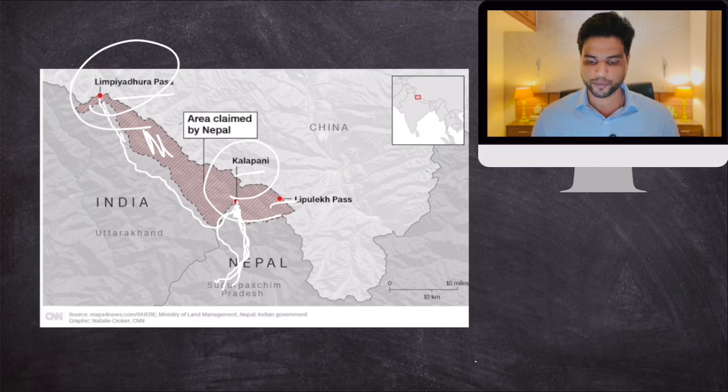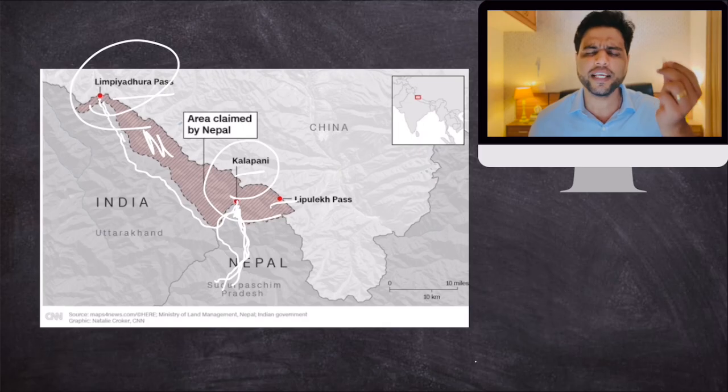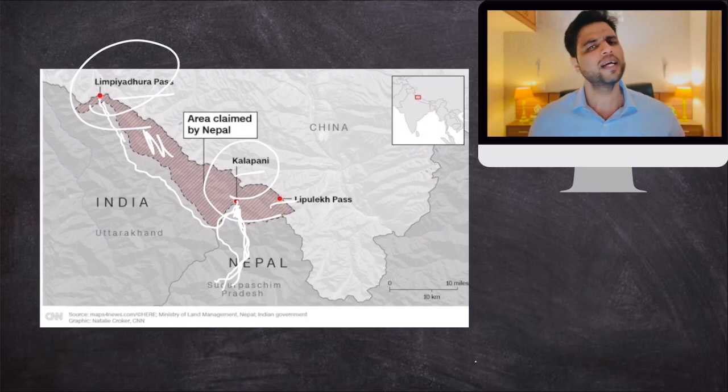Now you understand the dispute. The thing is, and it is very simple, okay? Nepal always believed that this area belongs to them, but Nepal never raised any issue with India. There was this common understanding that yes, Nepal believes this area belongs to them, but they won't raise any dispute or any issue with India because India and Nepal had friendly relations.